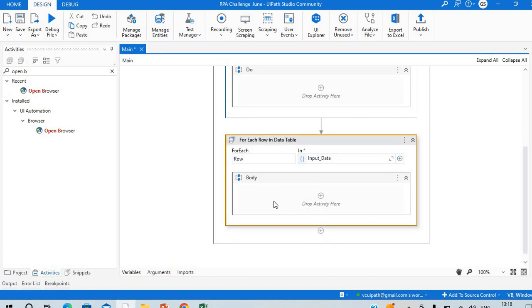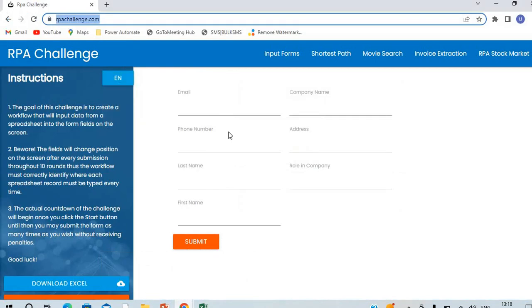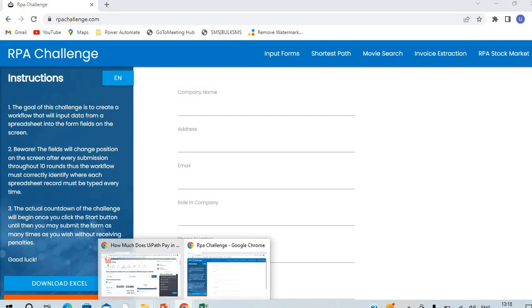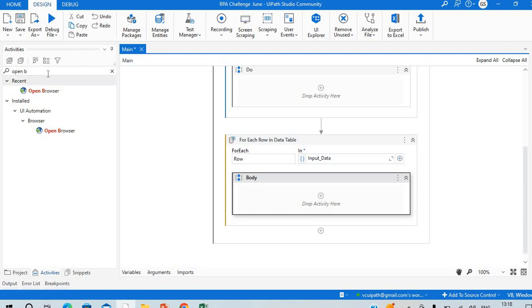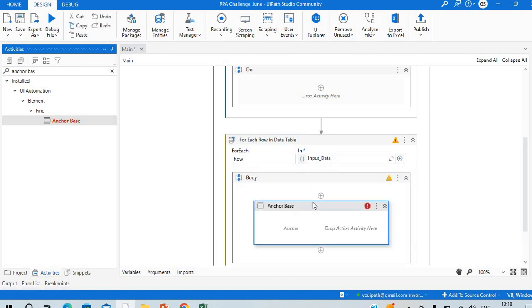Now what is the next step? We have to fill the data here, but you can see here we have one more challenge. If we click on the submit, you can see the field positions are getting changed. But still we can handle this with the help of UI. So what we have to do here, we have to use anchor based activity, anchor base. So what it will do, first it will find out that field, and then it will perform the action.